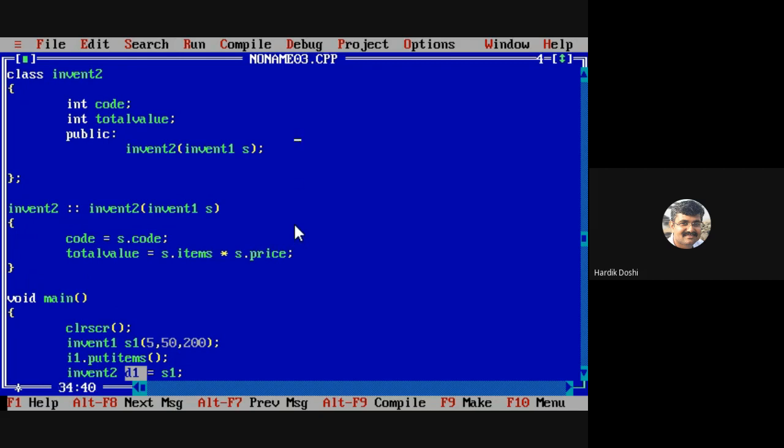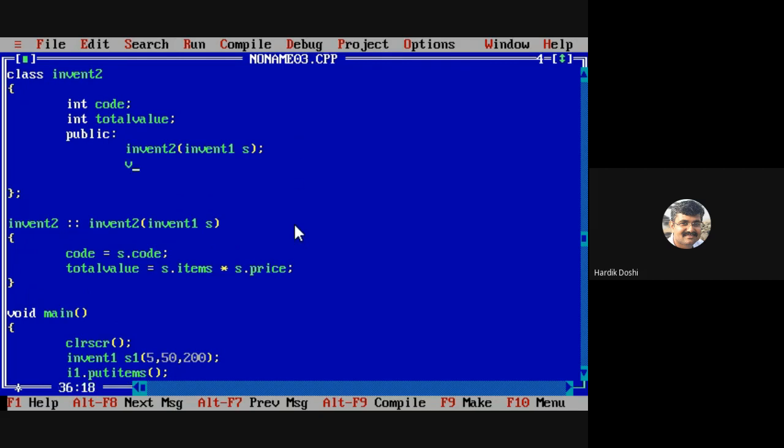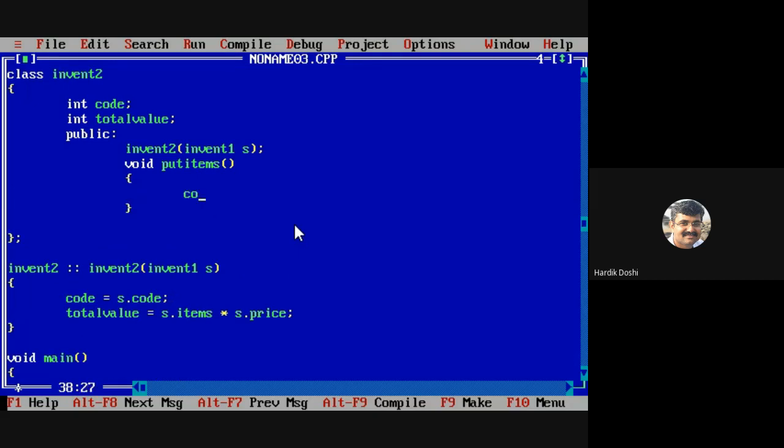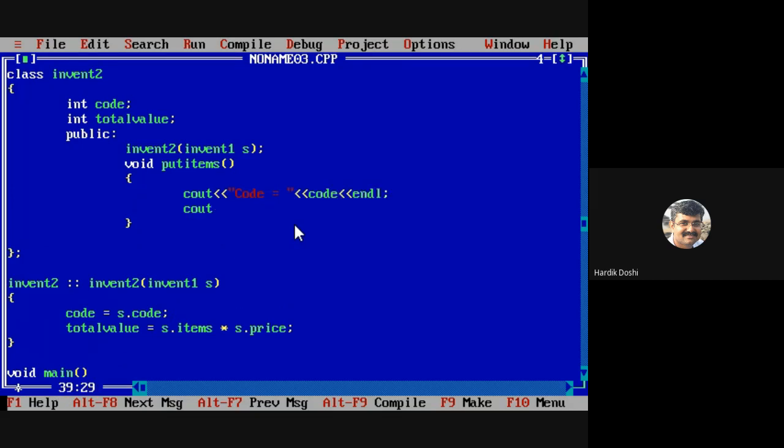Okay, चलो ये हुआ कि नहीं हुआ तो मुझे उसके लिए फंक्शन बनाना पड़ेगा. void put items out code is equals to code out total value is equals to total value.